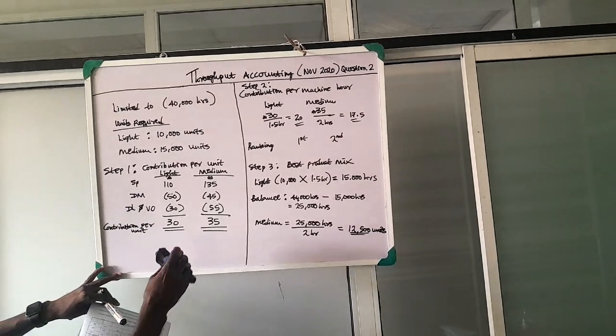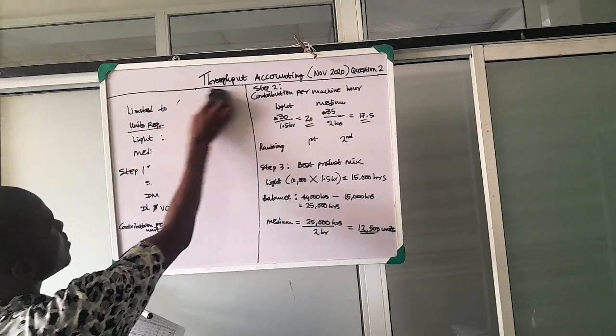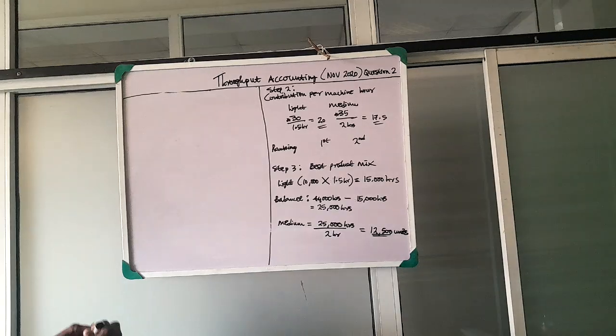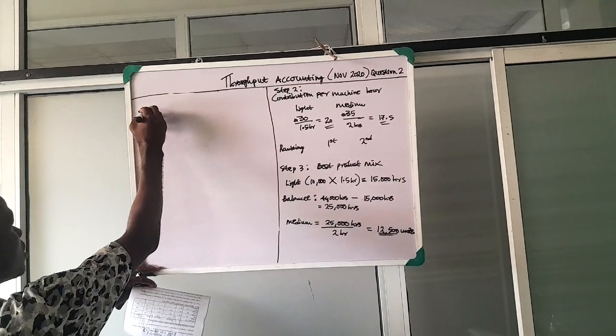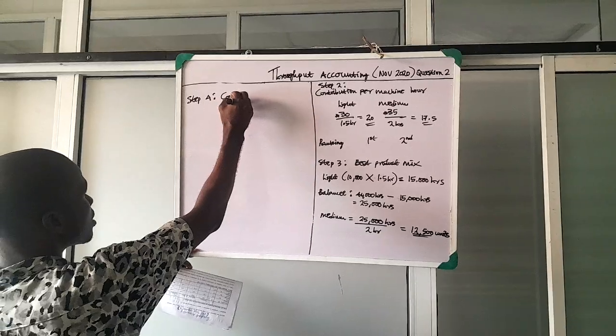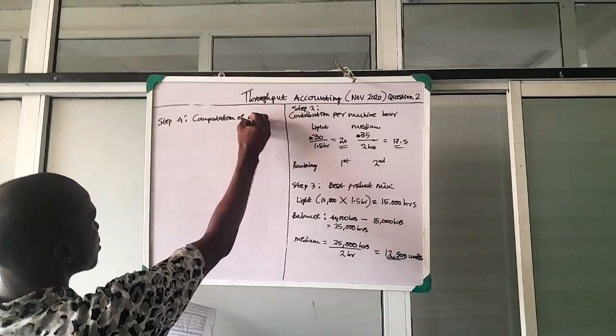So we'll go immediately to step 4. Step 4 is the computation of profit.